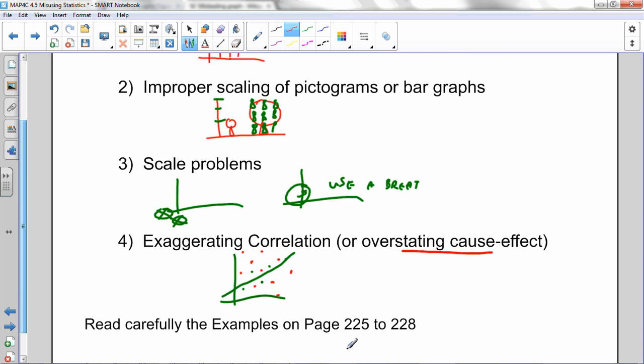And homework actually is pretty quick, but it's a good discussion. Read these examples and have a good discussion today.